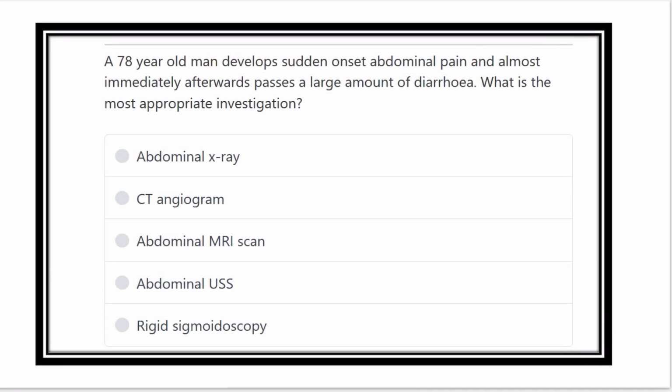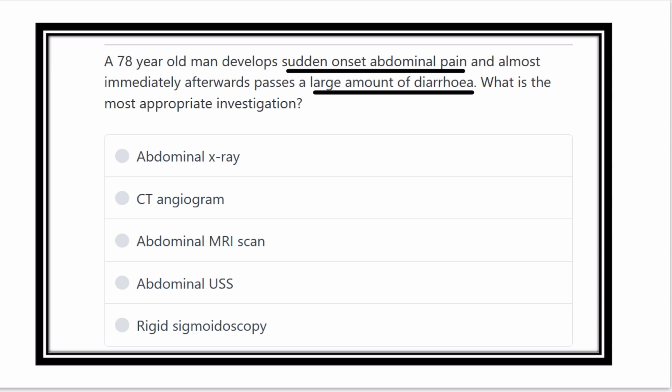A 78-year-old man develops sudden onset abdominal pain almost immediately after passing a large amount of diarrhea. What is the most appropriate investigation? So there is a definitive clue: a 78-year-old man develops sudden onset abdominal pain and it occurs immediately after a large amount of diarrhea. So what is the most appropriate investigation for this?